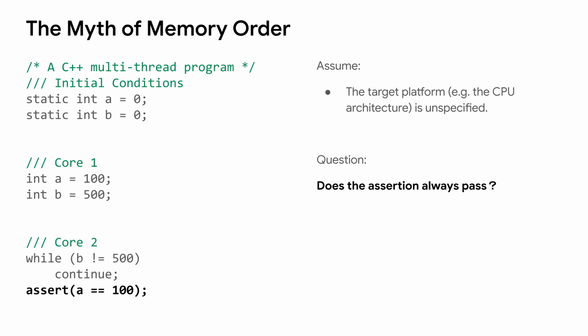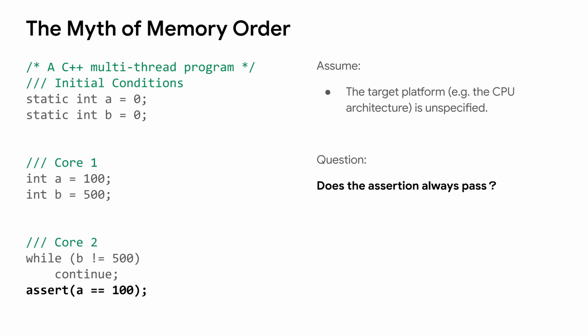This is a very simple C++ multi-thread program. The initial conditions are A and B are both equal to 0. Then core 1 changes A to 100, then changes B to 500. Core 2 performs a check on the B value.